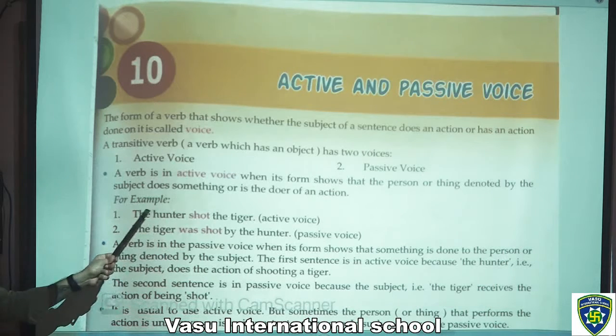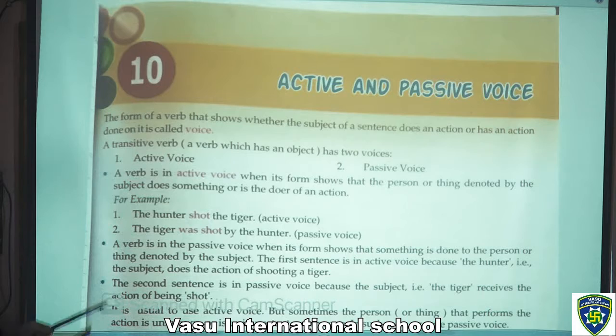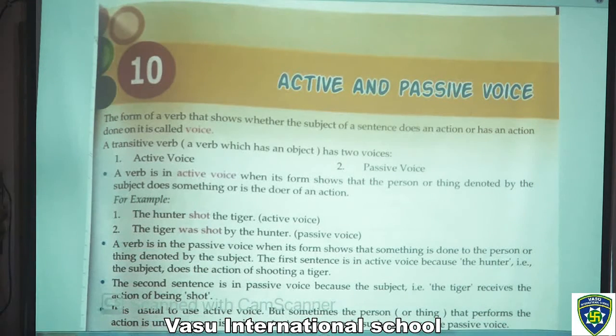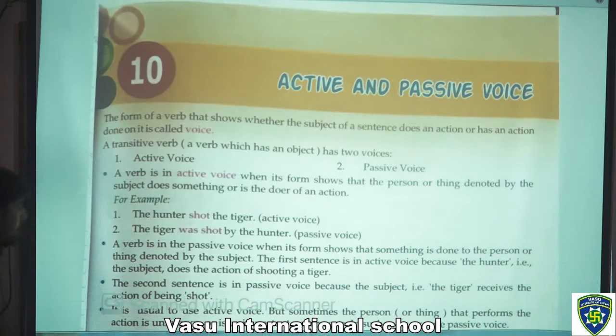Now the hunter is in the first place and he shot the tiger. Now the second one is the tiger was shot by the hunter. Now the tiger is in the first place and the hunter is in the last place. So that would be passive voice. This is the formation, how we can form active voice and passive voice. We have these points here.